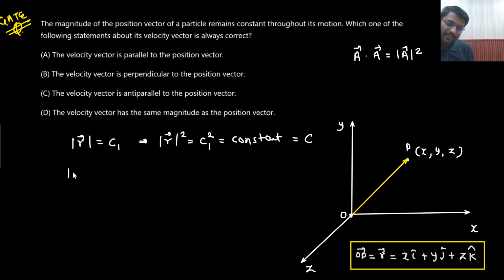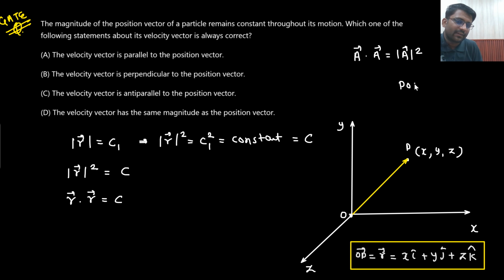So what you are getting? Magnitude of position vector whole square is constant. Can I write it down as r vector dot r vector equals constant? Yes. Now which of the following statements is true about the velocity vector? What do you mean by velocity vector?